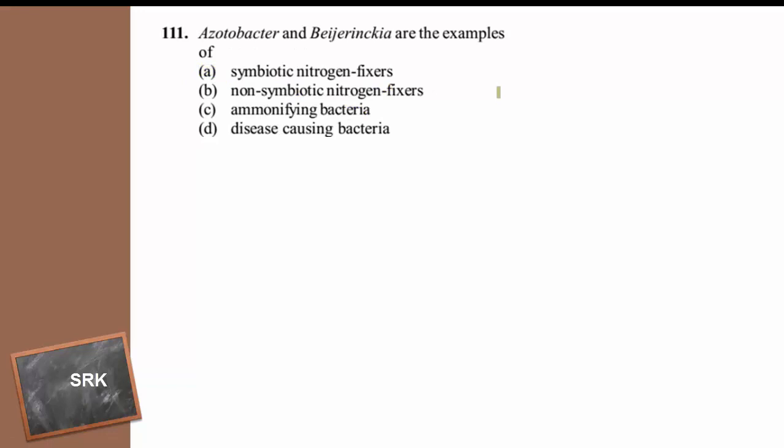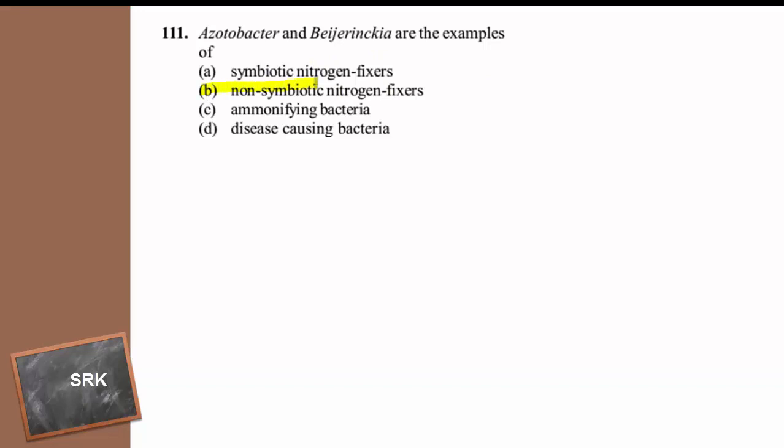Then coming to the next one. Azotobacter and Beijerinckia are the examples of: symbiotic nitrogen fixers, non-symbiotic nitrogen fixers, ammonifying bacteria, disease causing bacteria. Even if you do not know Beijerinckia, you can answer this question because Azotobacter was already discussed. It is a free living bacterium but it is capable of fixing nitrogen.